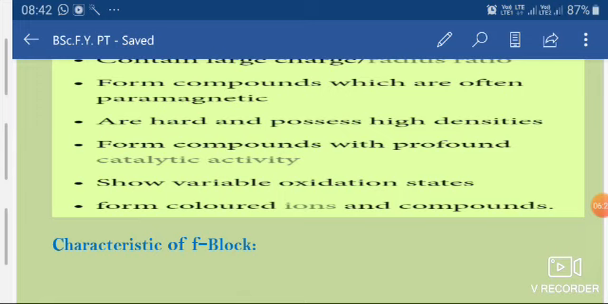Then in group first, manganese shows a +7 oxidation state, and then other elements also show +6, +5 oxidation states. All these oxidation states can be shown by the D block elements, so the D block elements show variable oxidation states. Then next is D block elements form colored ions and compounds.